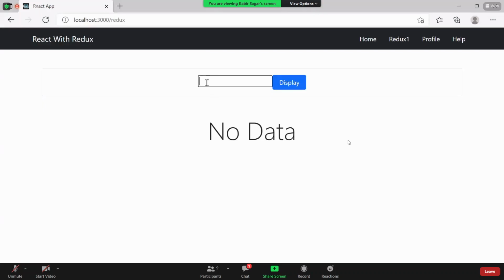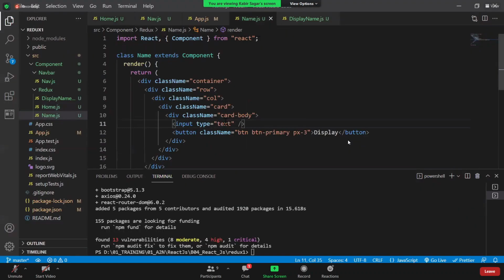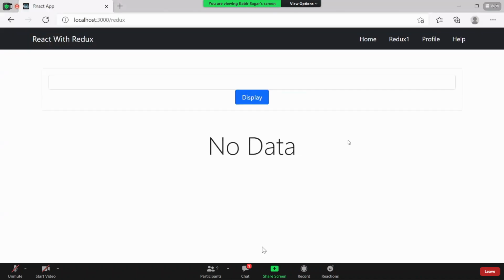If you want to make this a Bootstrap text box, that also we can do. Just go to this name and give some class name. Class name equals form-control. And here we can say form-group. Now if you save it, you got it like this.